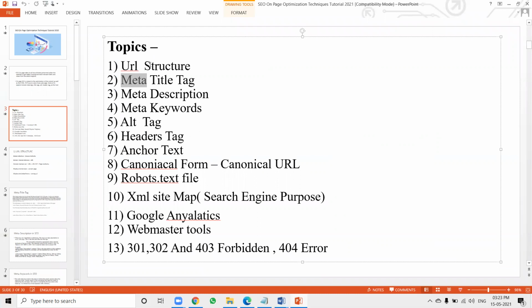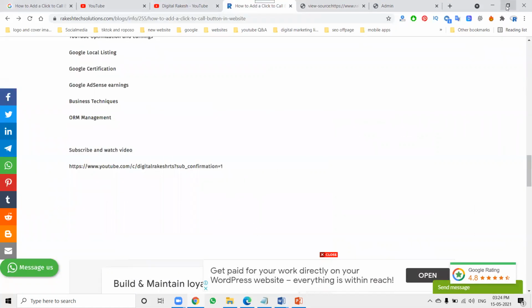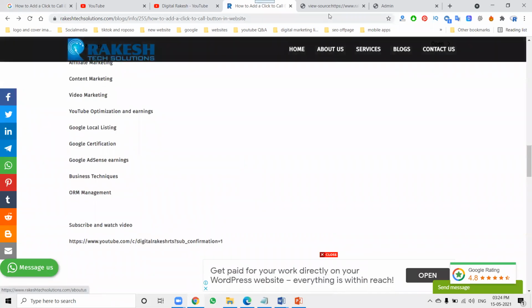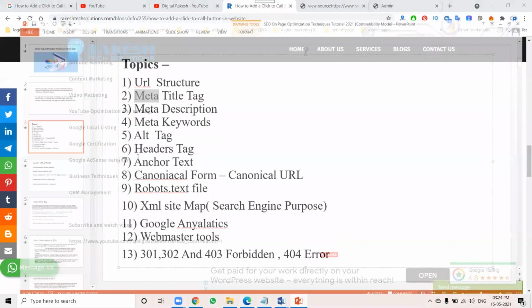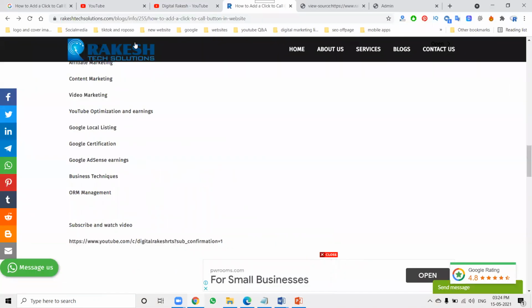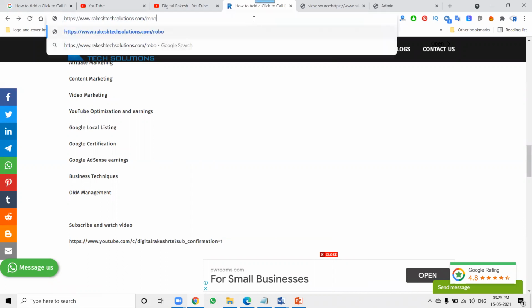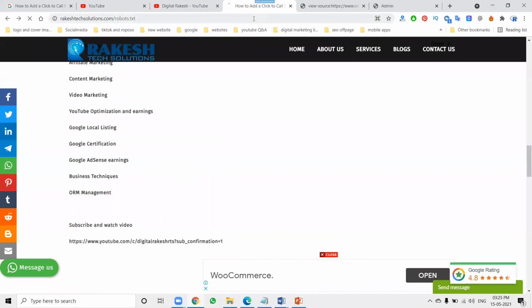Your URL structure, meta title tag, meta description, meta keywords, alt tag, header tag, anchor text, canonical are covered here. The major thing we'll use here is the XML sitemap option. The link will be the same. Another major thing is the robots.txt file. How do you check whether a URL is blocked or accepted? After .com, you can check robots.txt.